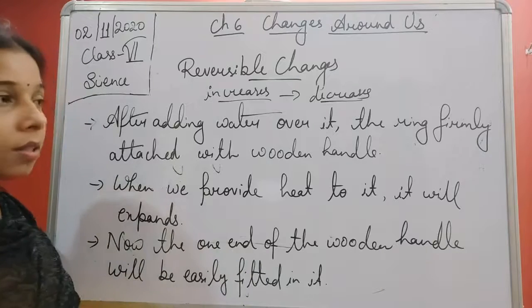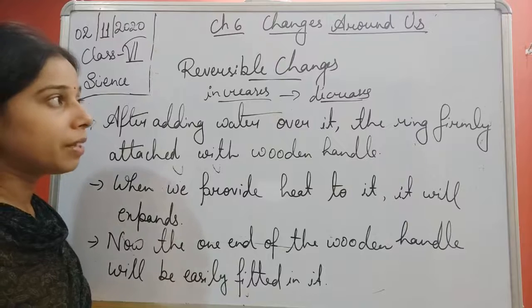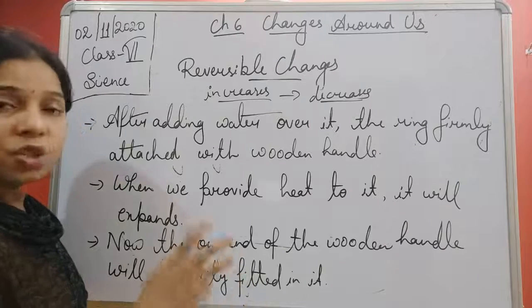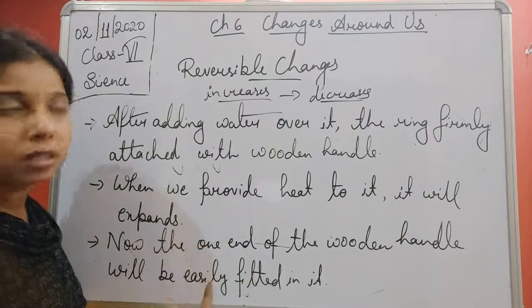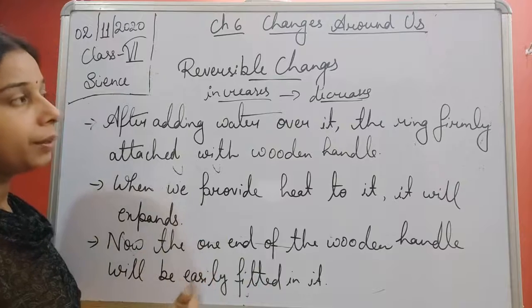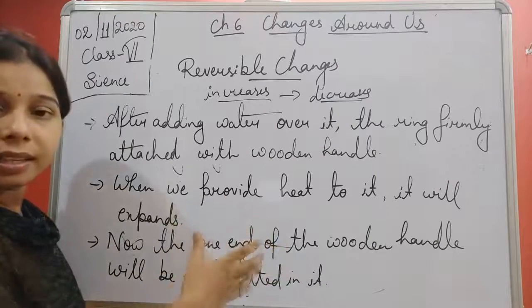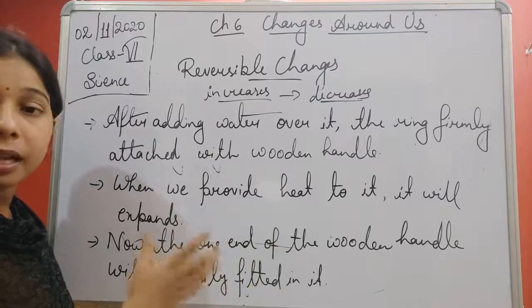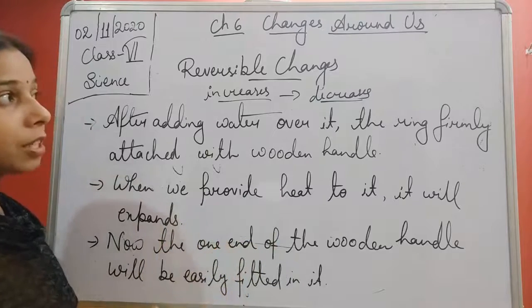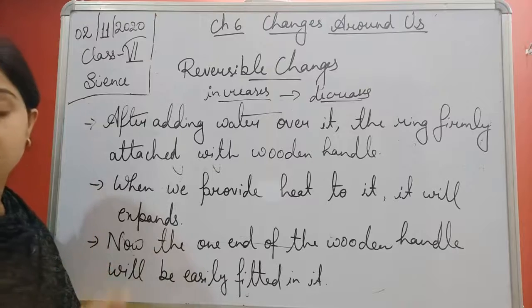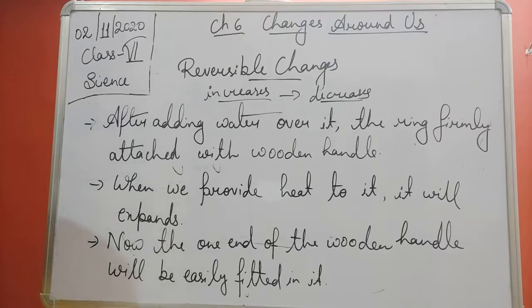Okay, so this is all about the reversible change, how changes can be reversed easily, and the different examples showing that it is a reversible change. Now we will move to the next topic, and that is irreversible change.